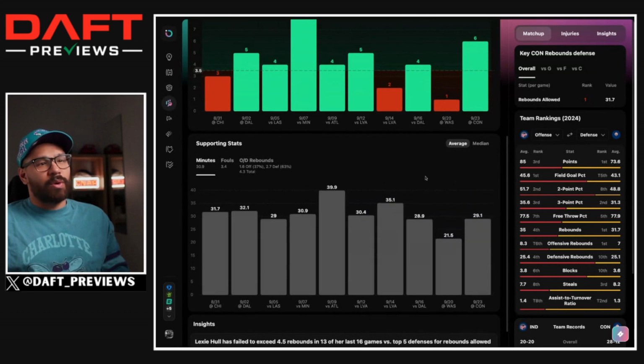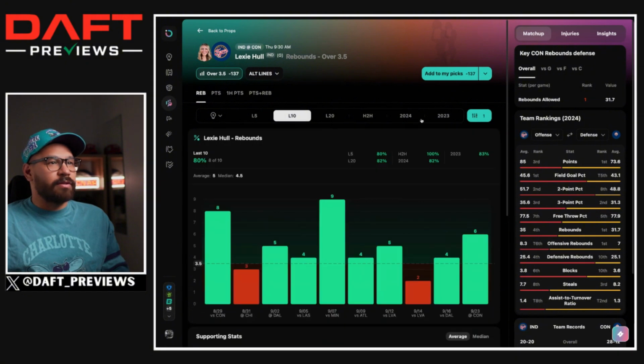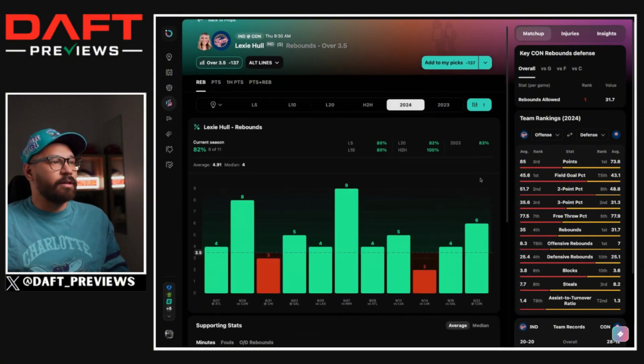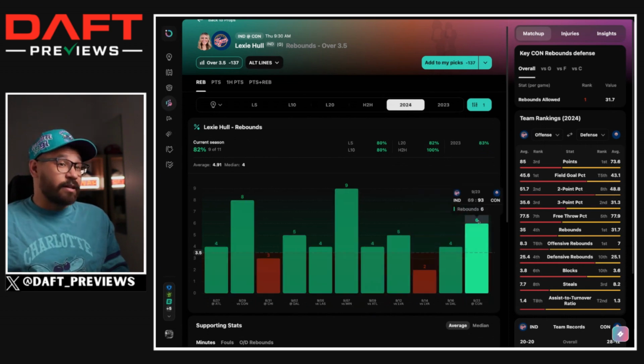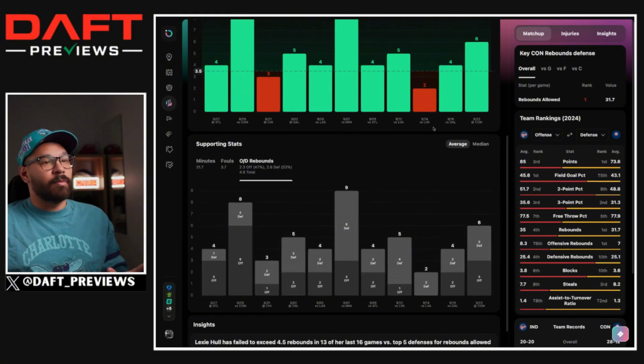She got over 29 minutes in that game. Let's just run her minutes. Whenever she gets over 28 minutes this season, and she's had 11 games where she's played more than 28 minutes, she's got 4 rebounds in 9 out of the 11. Now, this Connecticut Sun team, I don't expect them to shoot as well, so there might be more rebound opportunities.